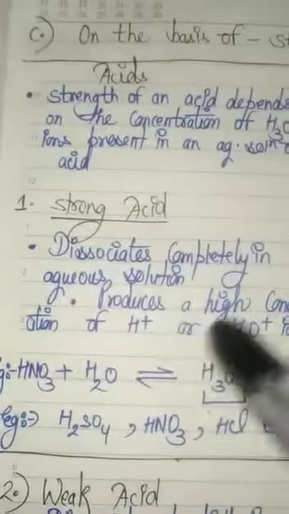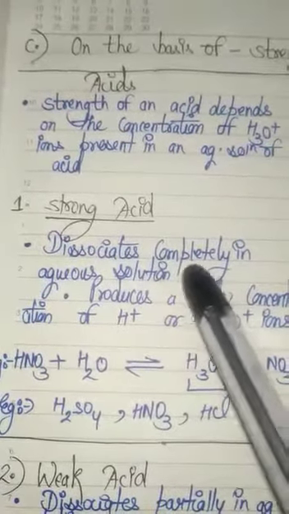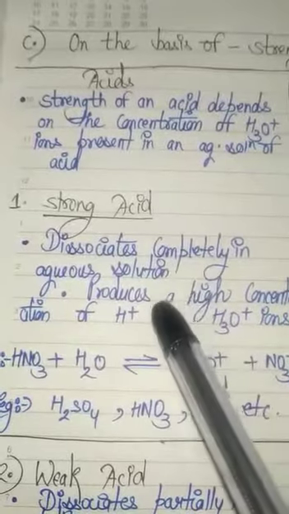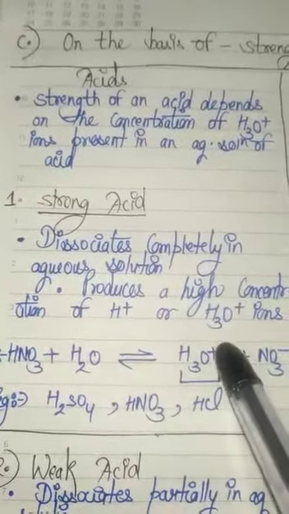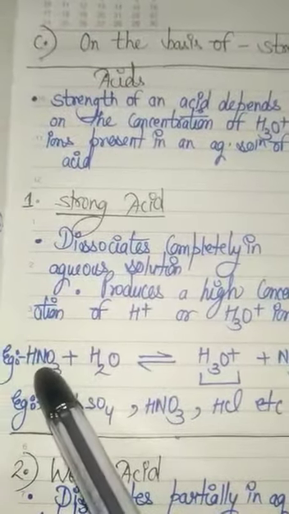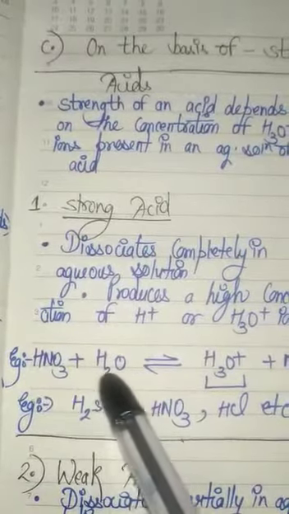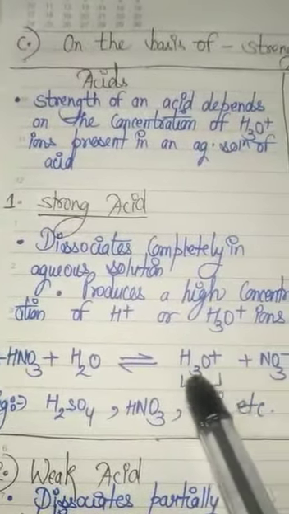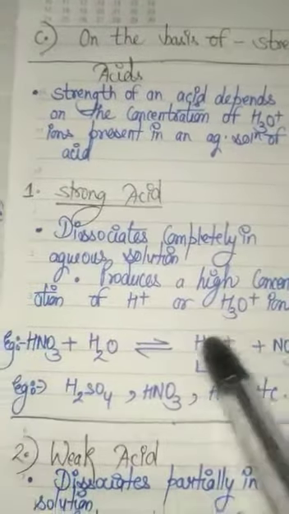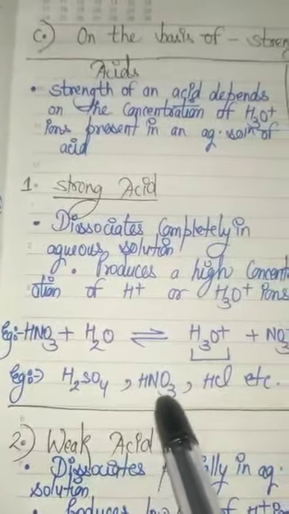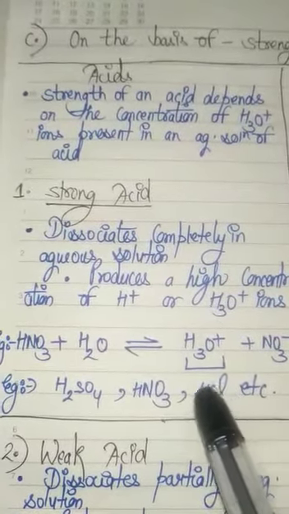So what is a strong acid? That which dissociates completely in the aqueous solution. It will completely dissociate and it will always produce a high concentration of hydrogen or hydronium ions. See, this is an example. When nitric acid dissolves in water, it yields hydronium ion in high concentration, and this one is NO3 negative. Other examples are sulfuric acid, nitric acid, and HCl, and there are other acids which are strong.